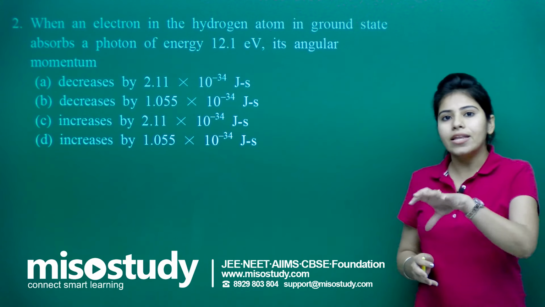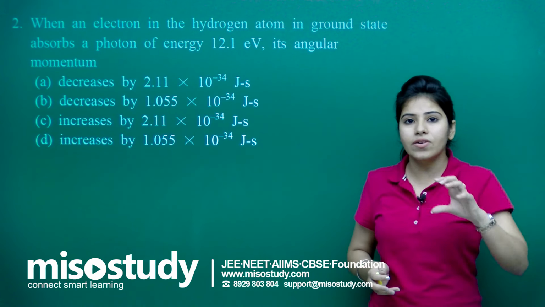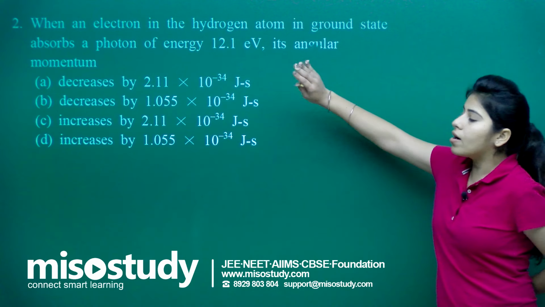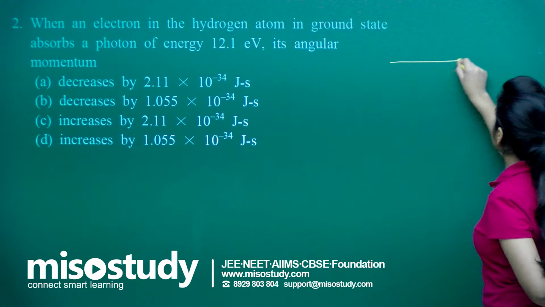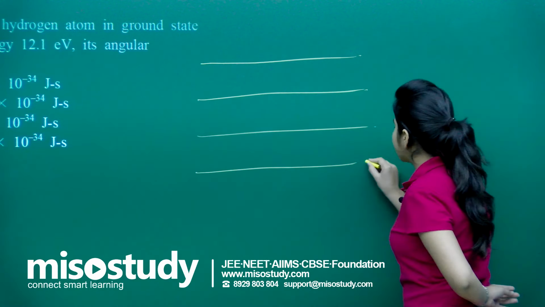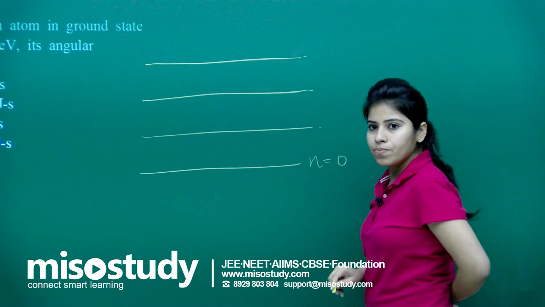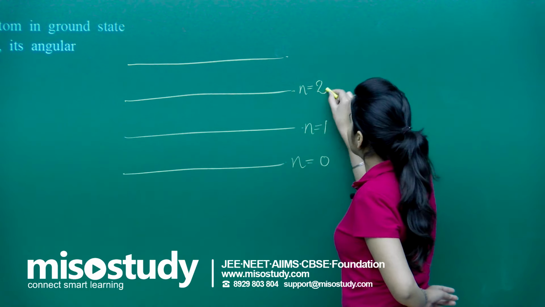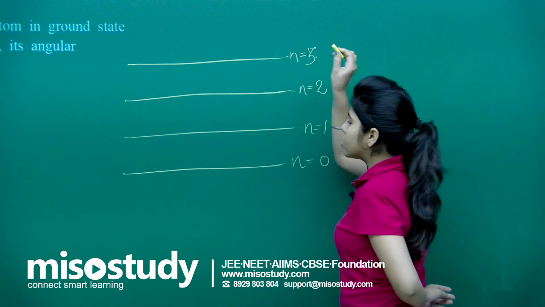Let me tell you once again, we will take a recap of what we have covered in the chapter, right? If I show you the energy levels, say this is n equals 0, this is n equals 1, this is n equals 2 and this is n equals 3.